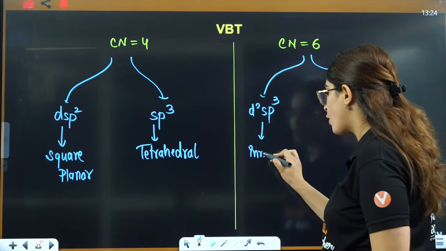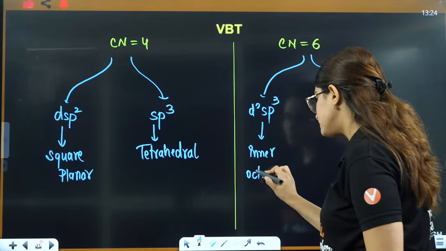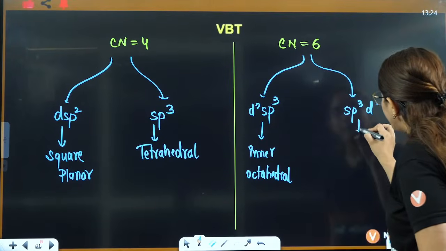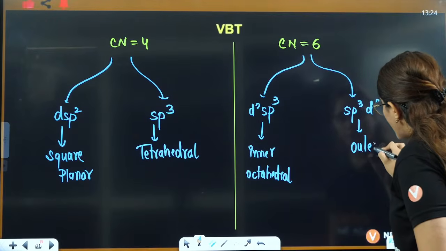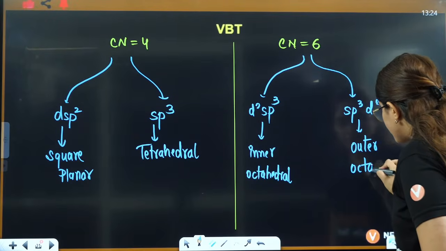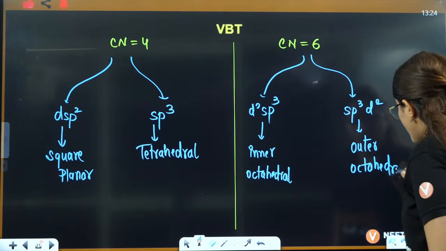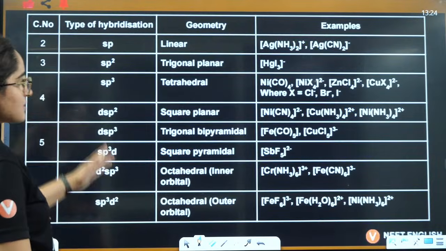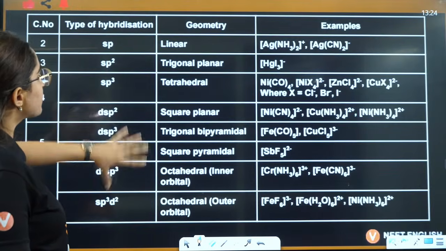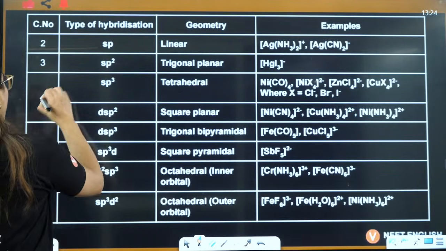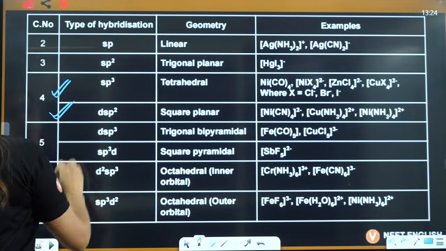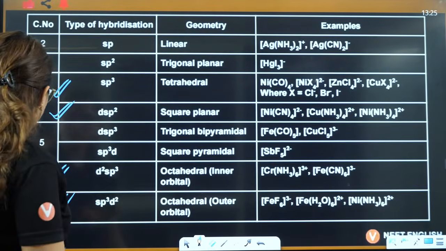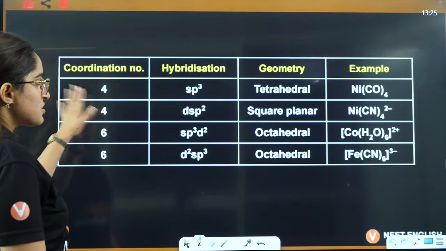This is inner octahedral, and this one will be outer octahedral. We have so many examples of this one. Usually they ask you coordination number 4 and coordination number 6. Others are not asked to you. Now you just need to go through this.